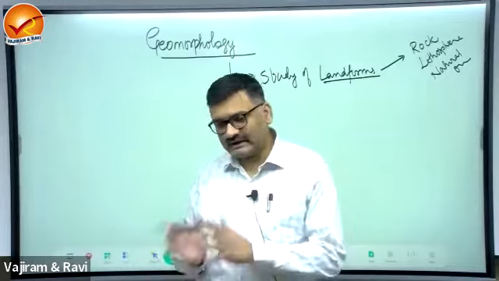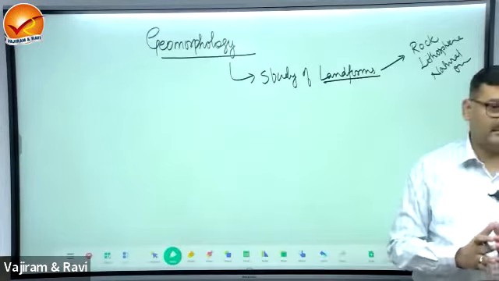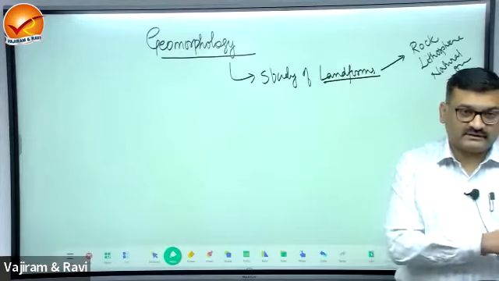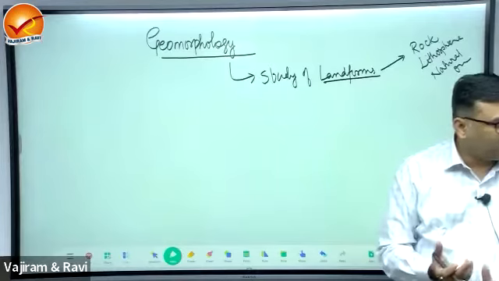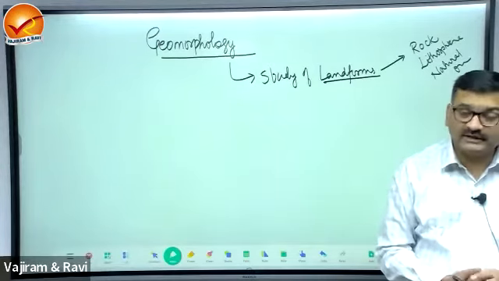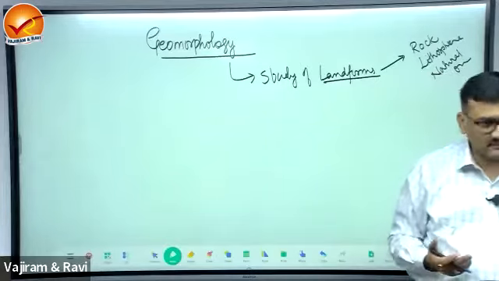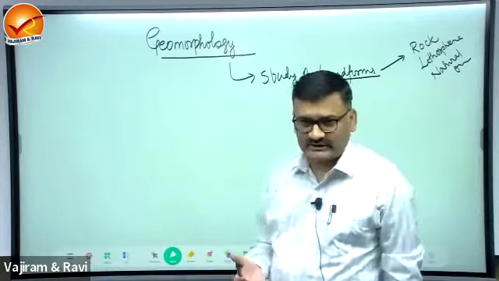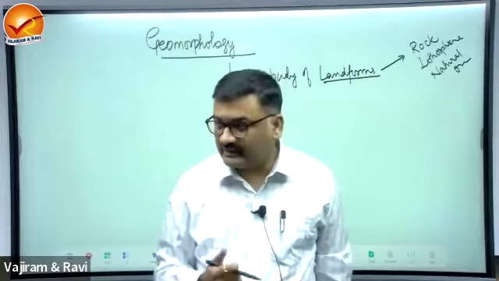The second aspect about the landform is that landforms are classified based on their origins. Some of the landforms have been formed by the initial cooling of the crust. Second, some landforms have been created by the forces that are originating from the interior of the earth.